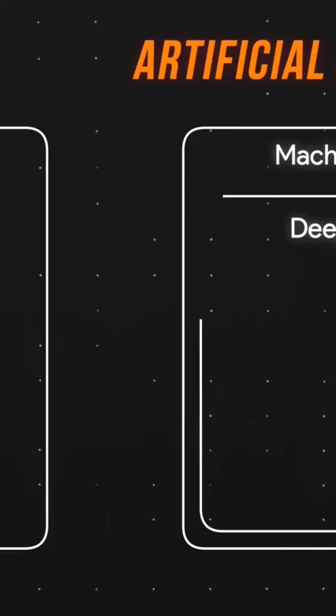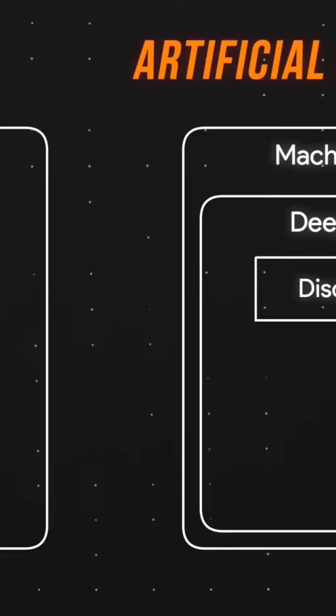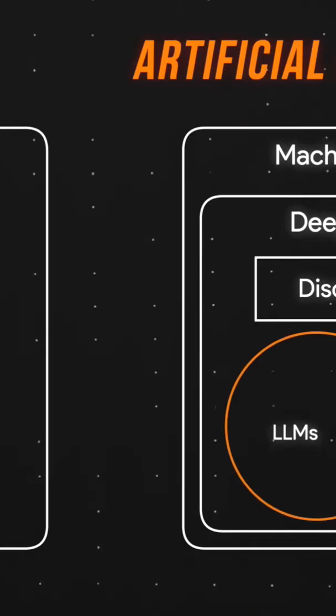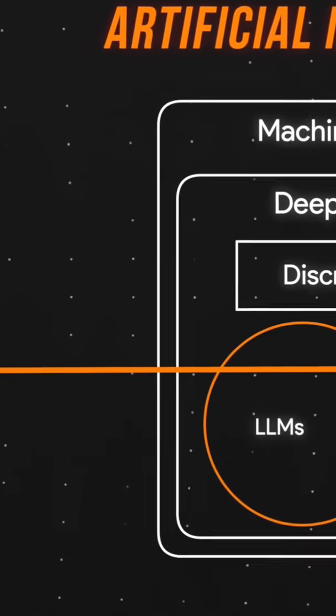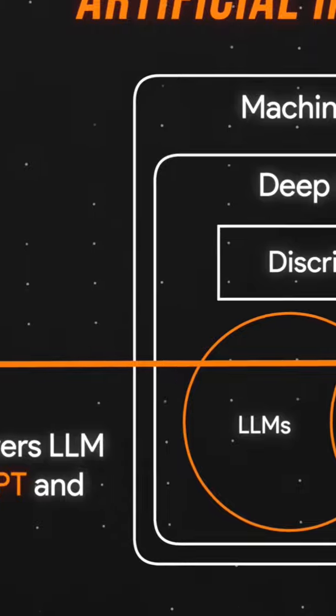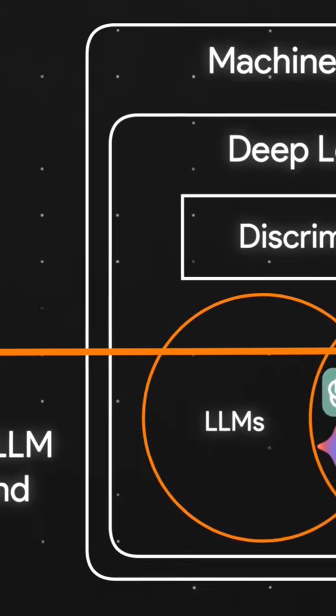Going down another level, deep learning is a subset of machine learning, and deep learning models can be further broken down into something called discriminative models and generative models. Large language models, LLMs, also fall under deep learning, and right at the intersection between generative and LLMs is the technology that powers the applications we're all familiar with: ChatGPT and Google Bard.